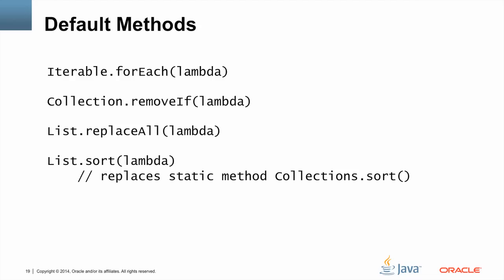In Java 8, we've added a new feature called default methods. A default method has an implementation inside the interface. So for any class that hasn't provided its own implementation of this method, the default implementation is used instead. Default methods are just like virtual methods in that they can be overridden by subclasses. List.sort is another example of a default method that has been added in Java 8. This is a replacement for the static method Collections.sort.